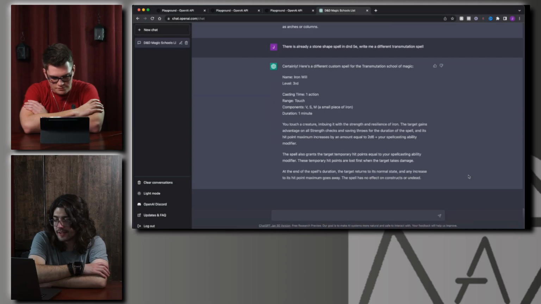The target gains advantage on all strength checks and saving throws for the duration of the spell, and its hit point maximum increases by an amount equal to 2d6 plus your spellcasting modifier. This spell also grants the target temporary hit points equal to your spellcasting modifier. At the end of the spell's duration, the target returns to its normal state and any increases to its hit point maximum go away. It has no effects on constructs or undead. Don't think that last line is necessary either for this one. It doesn't really do healing.